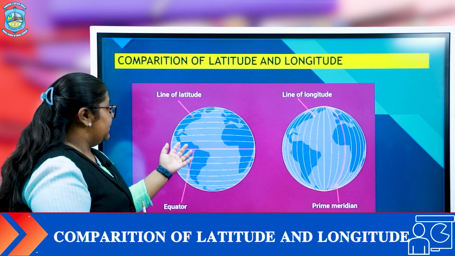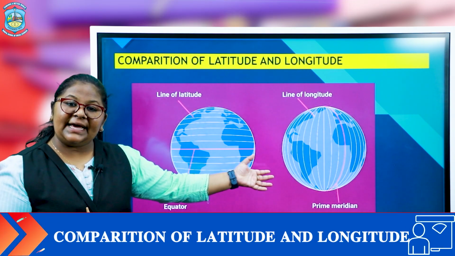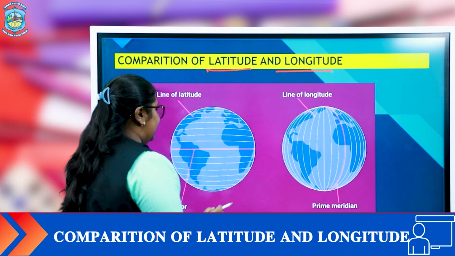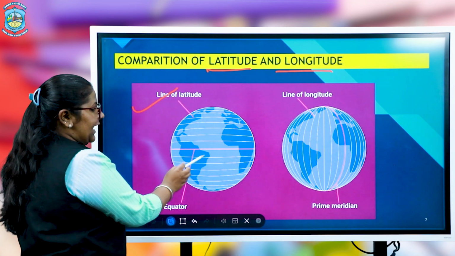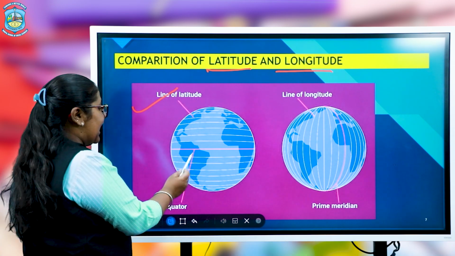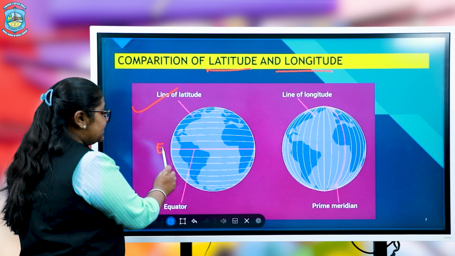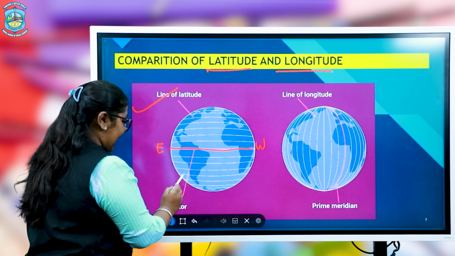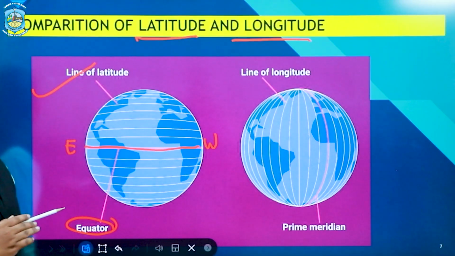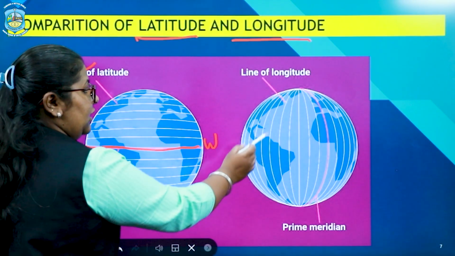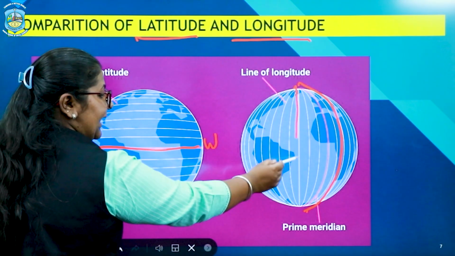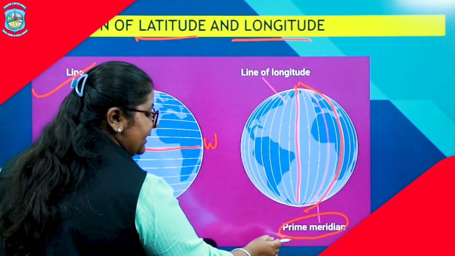Now as you can see in the image, we are making a comparison between the latitude and the longitude. The lines of the latitude run from the east to the west, and the pink line is indicated as the equator. The lines of the longitude run from the North Pole to the South Pole, and they have a common line which is known as the prime meridian.